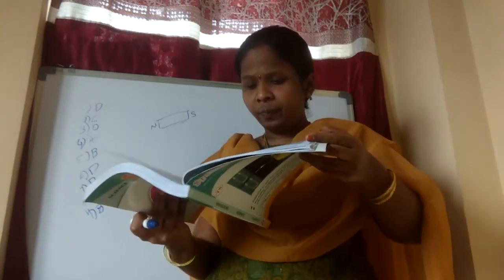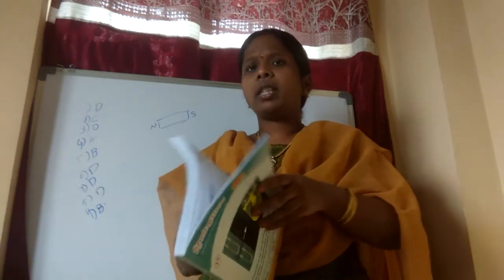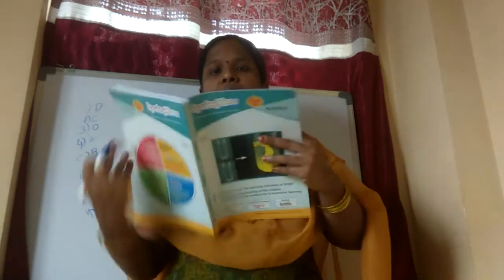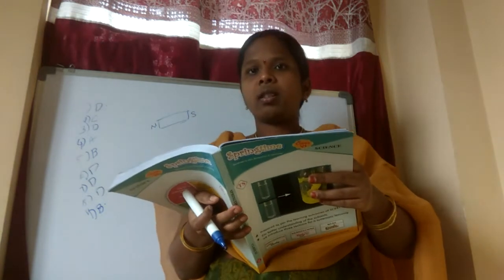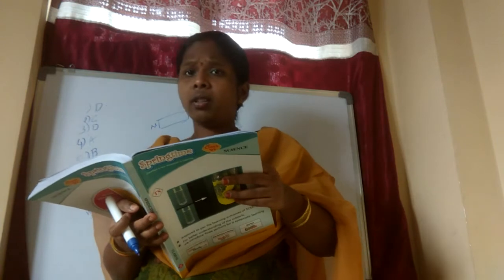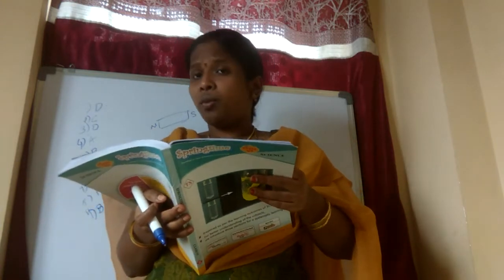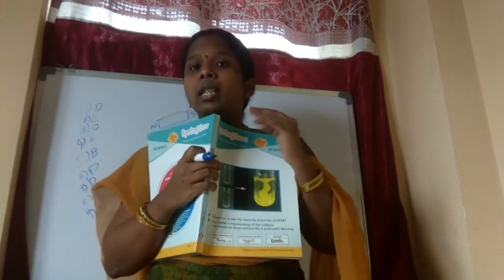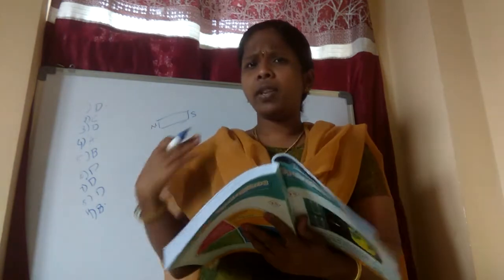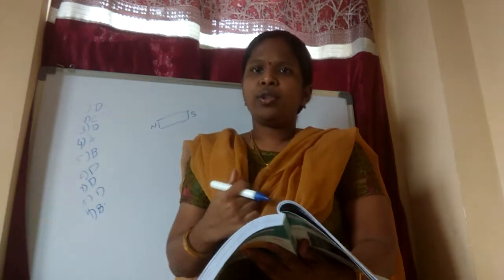So it will be strong at both the poles. At the poles it will have more strength compared to the remaining part of the magnet. Okay children? So our choose the correct answers is completed. Just listen to the video and write, by seeing or without seeing. Good, you have to write without seeing.